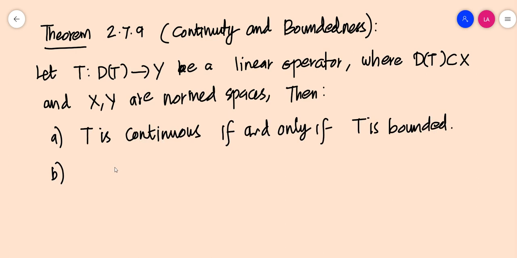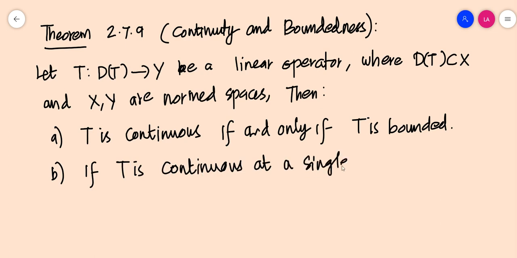Second condition: if T is continuous at a single point, it is continuous everywhere, which means that it is continuous at every point. So this is the theorem which connects continuity and boundedness.